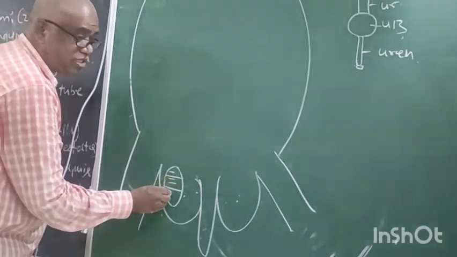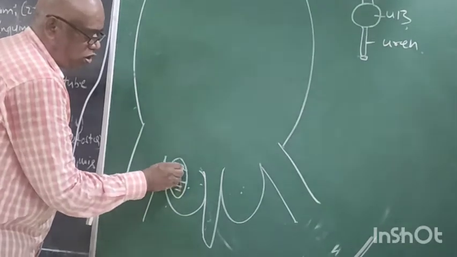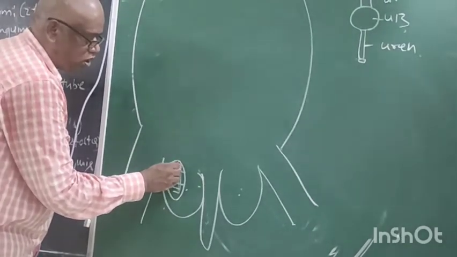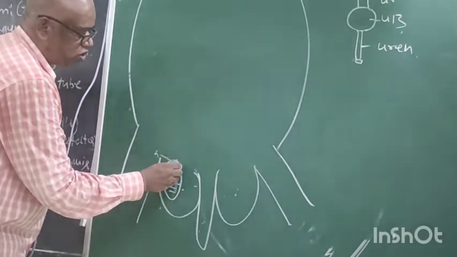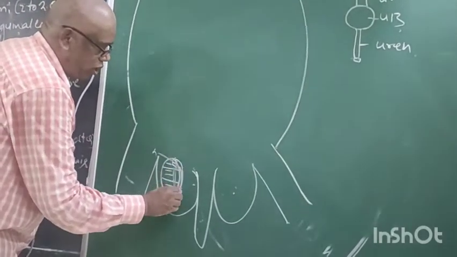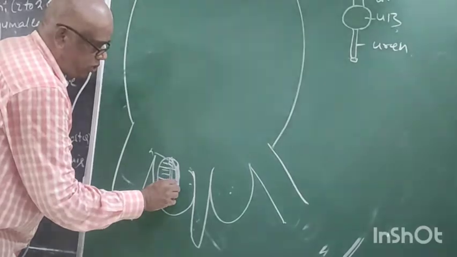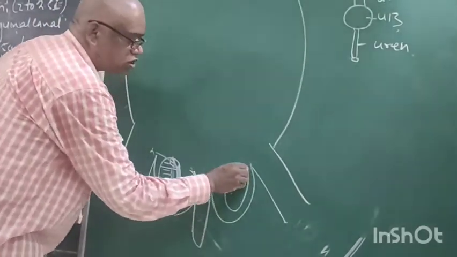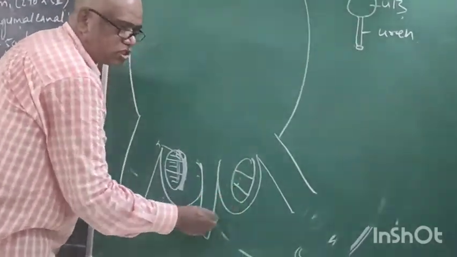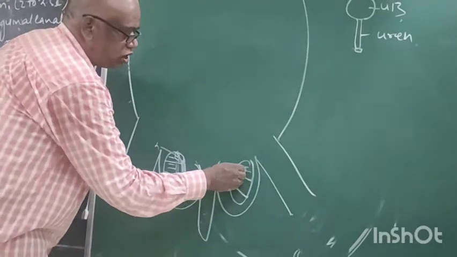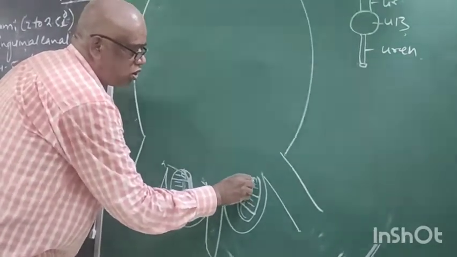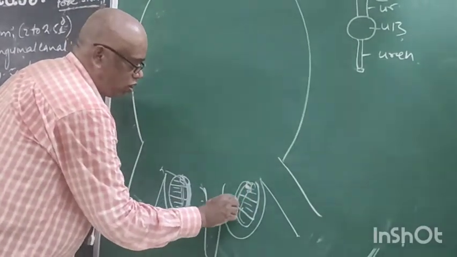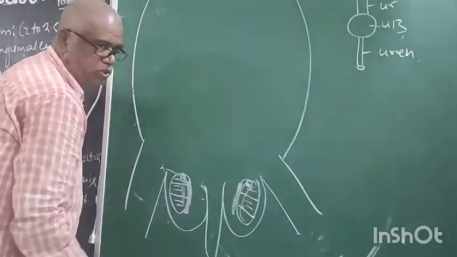Seminiferous tubules. Seminiferous tubule moves upward and forms radiations. Vasa efferentia. Now what is this? Epididymis. Like it is another testis, it also has septa. Now it also has seminiferous tubules. It moves from radiations. Now what is this? Epididymis.